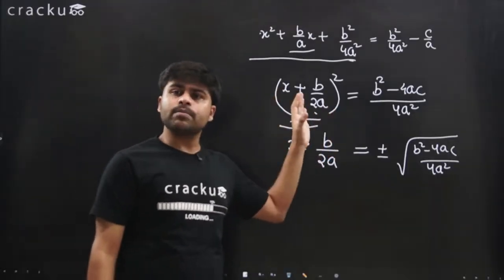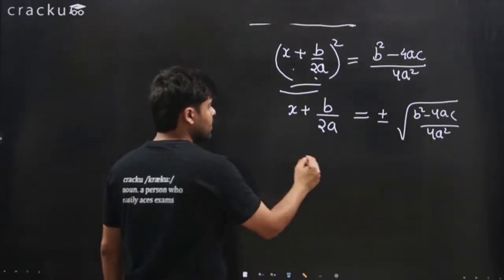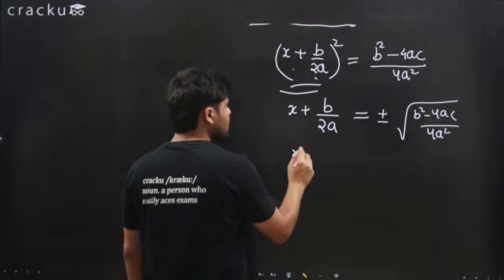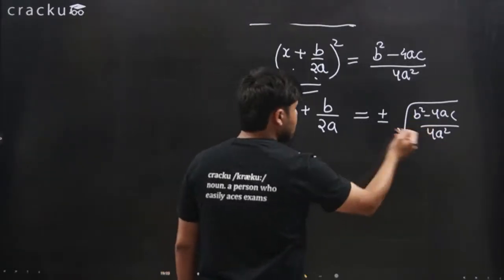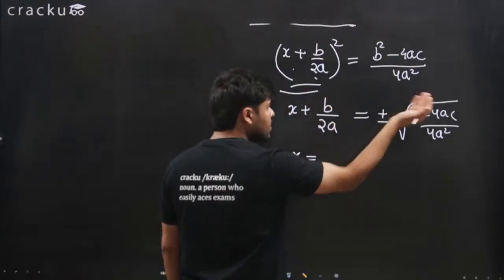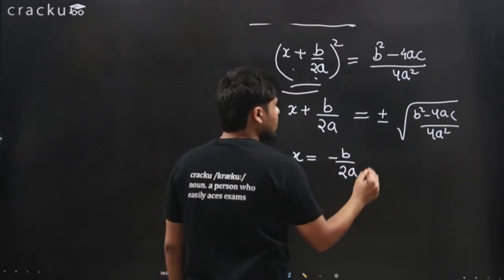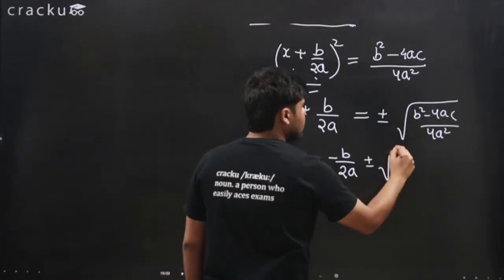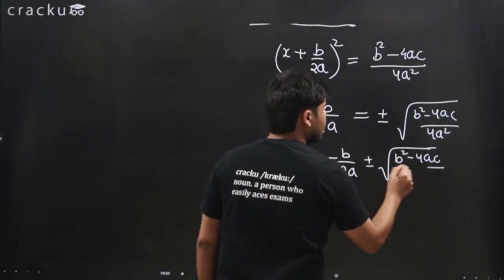We can move further. We'll get x equals, now we can move b over 2a to the left hand side. We'll get minus b over 2a plus minus square root of b squared minus 4ac divided by 4a squared,